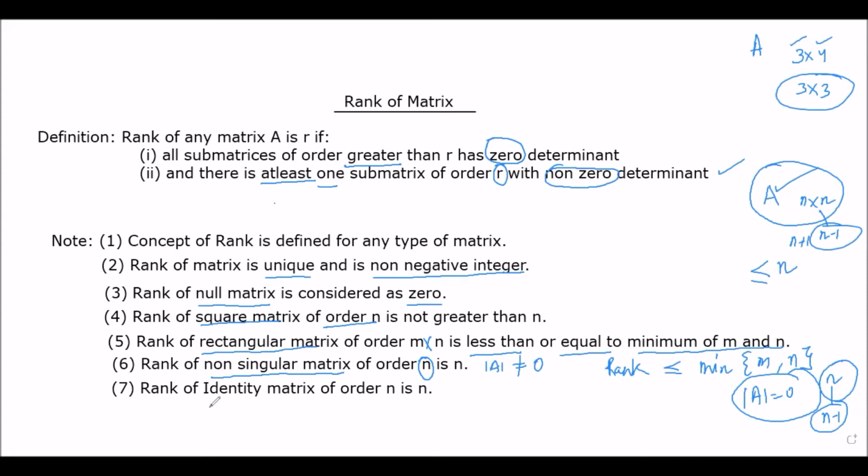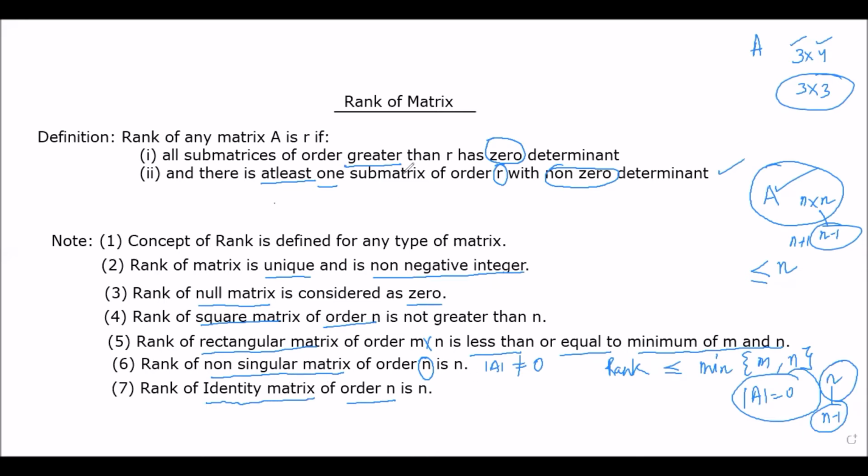Now this last one, what we are saying here is the rank of the identity matrix. Now we are considering the identity matrix of order N. Now see, the identity matrix is a square matrix, and also it is non-singular. We know that the determinant of any identity matrix is always 1.